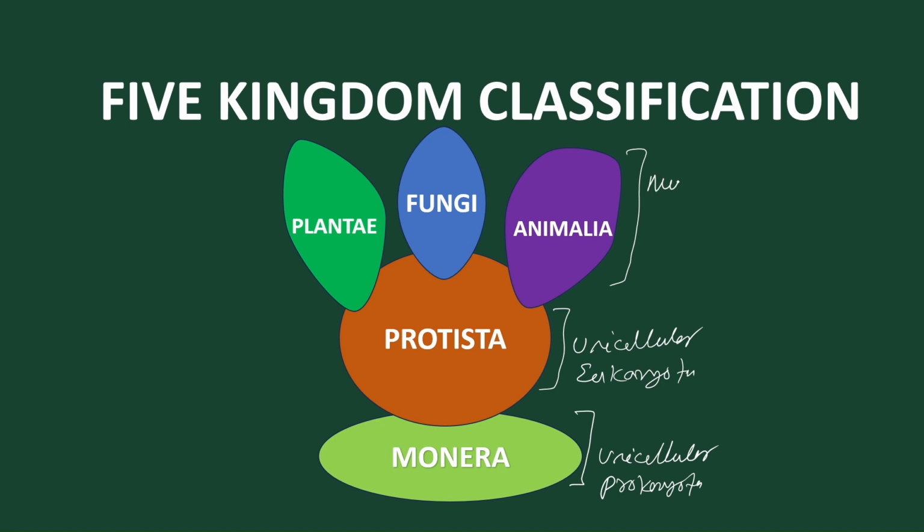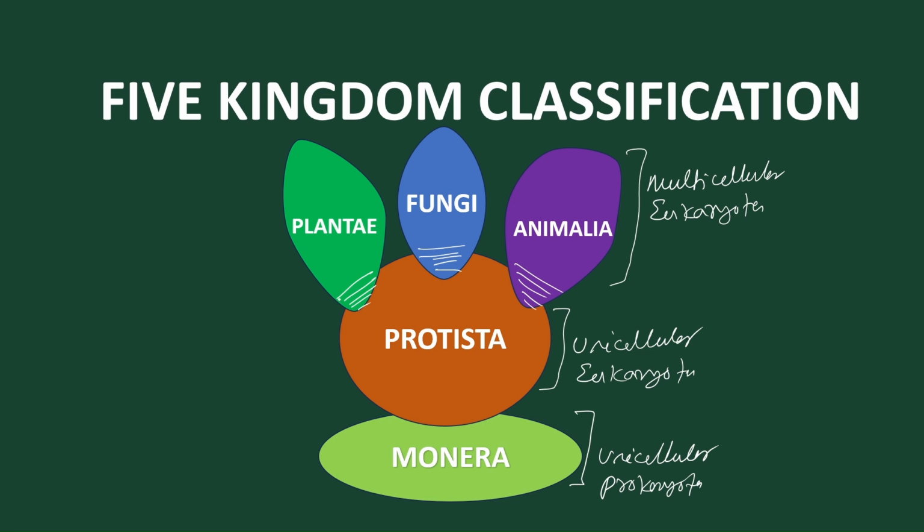These are multicellular eukaryotes. Got it? But here is the controversy. Some of the plant kingdom, some of the fungi kingdom, some of the animal kingdom are included inside Protista. Some part is found within Protista.